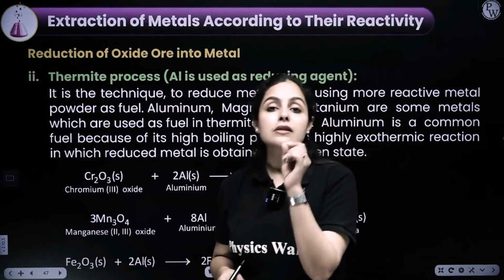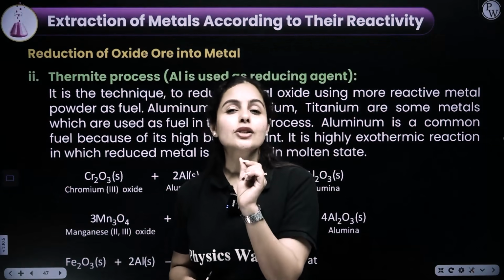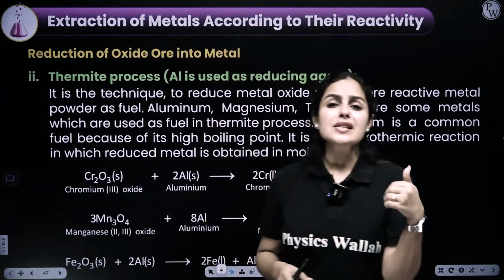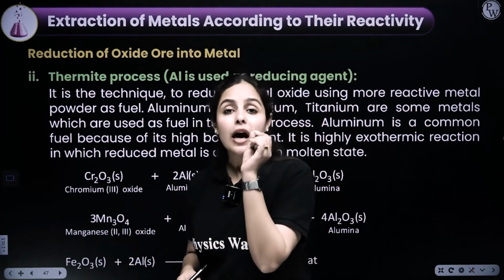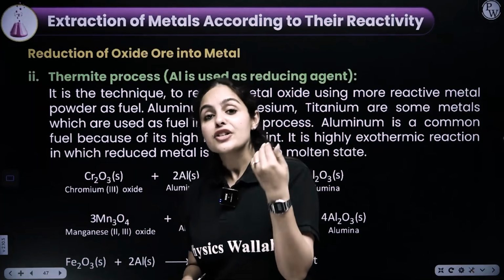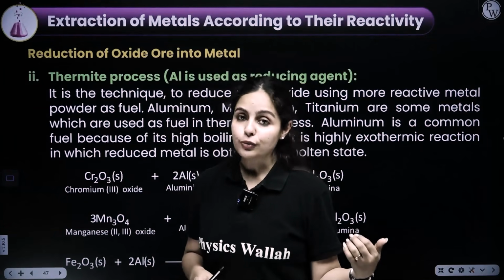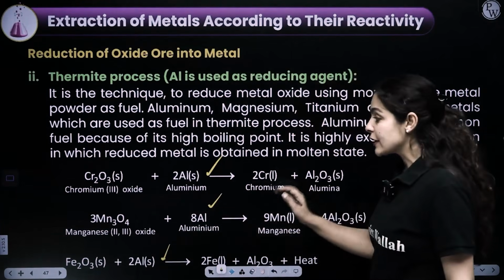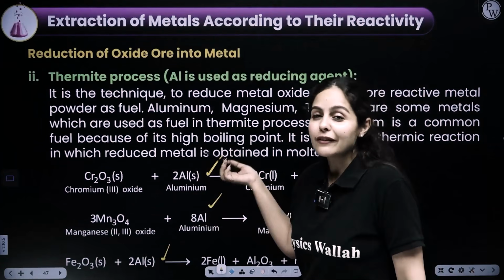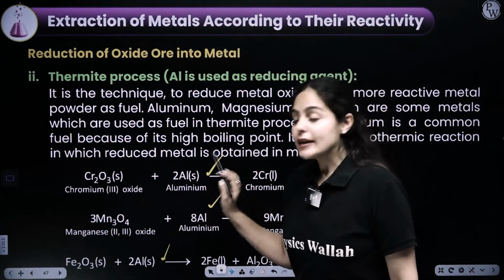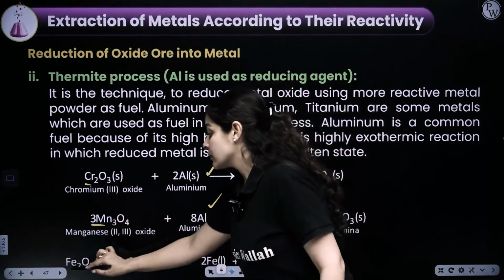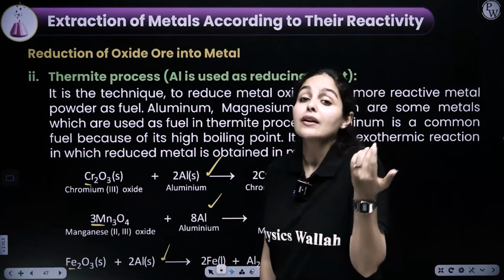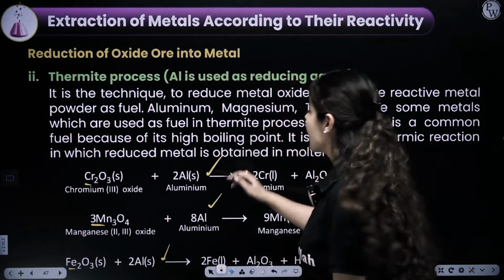But there are certain metals on which carbon as a reducing agent will not work, like chromium and manganese. These are certain metal oxides. If you put carbon as a reducing agent, it will eventually react with them and make a new product. So for that, we use aluminium as the reducing agent instead of carbon, because carbon would react and it will not work. The aim here is to extract these metals, so these metals could be extracted if we use another reducing agent. And what we chose here is aluminium.